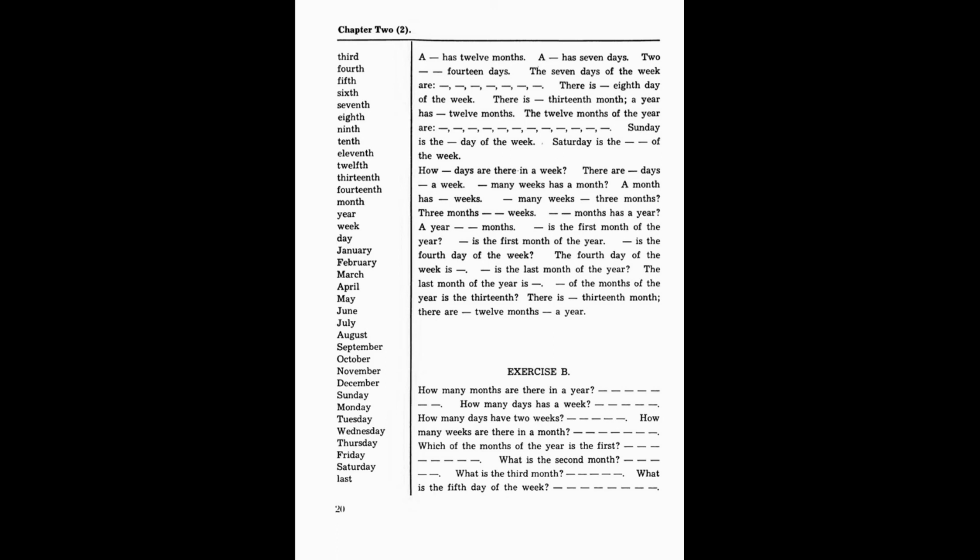How many days have 2 weeks? 2 weeks have 14 days. How many weeks are there in a month? There are 4 weeks in a month. Which of the months of the year is the first? The first month of the year is January. What is the second month? The second month is February. What is the third month? The third month is March.